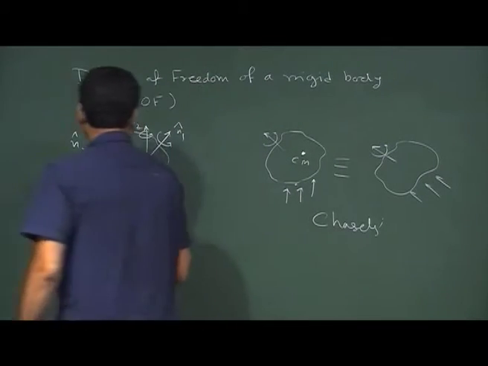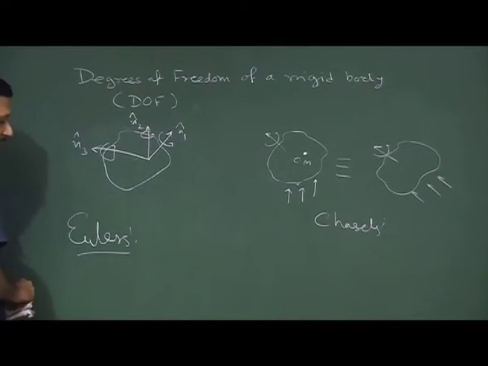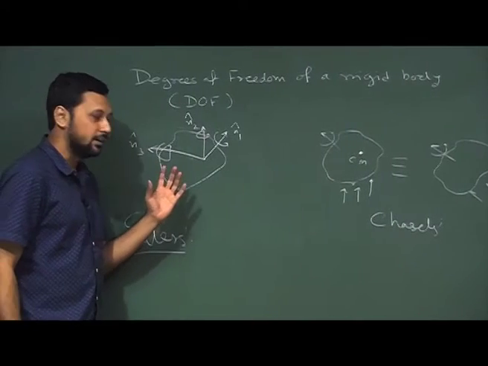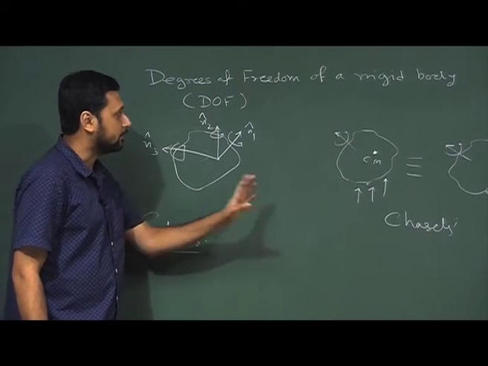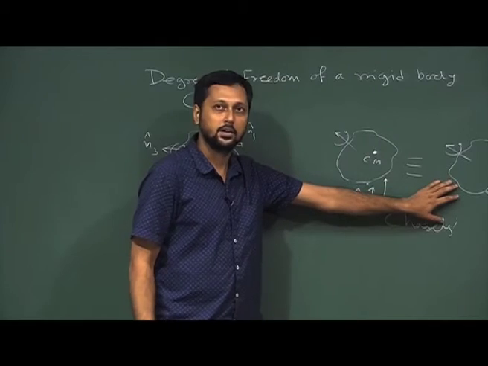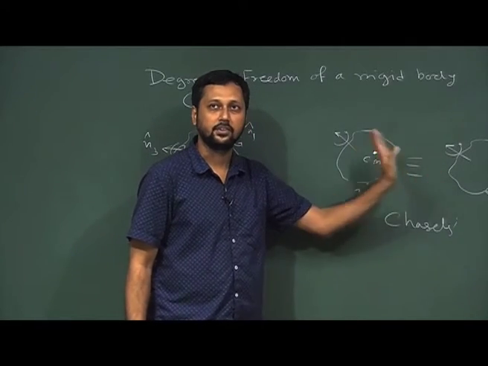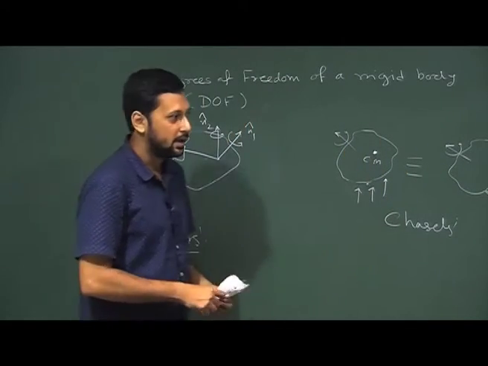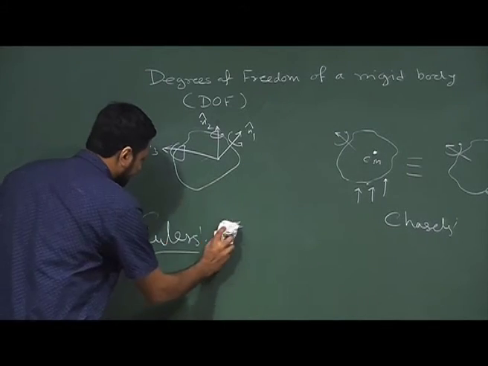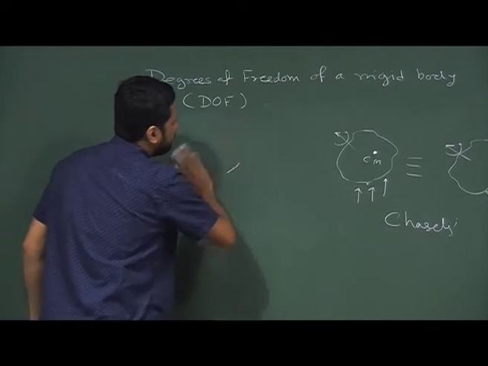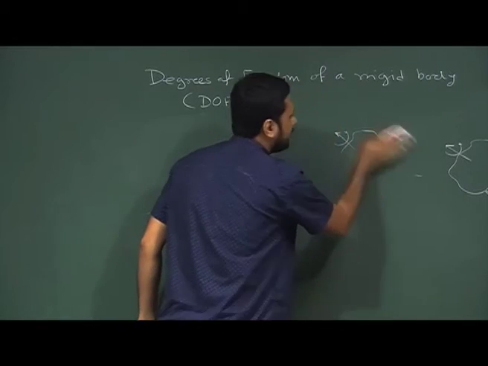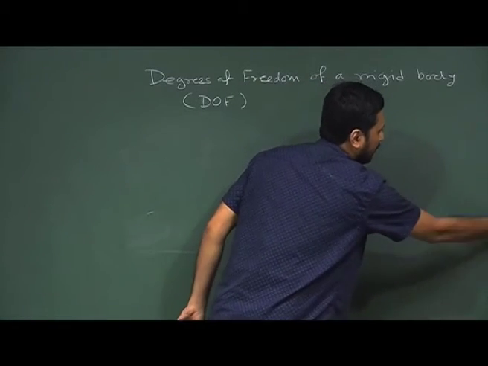Now, what is important is we can always represent the dynamics of a rigid body in terms of some sort of rotation around some sort of fixed axis. That is very important, and for the rest of this discussion we will be focusing on the rotational dynamics of rigid body only.